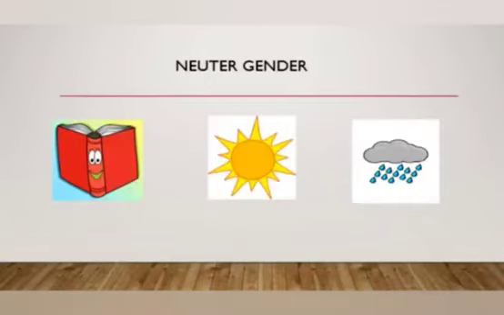Then we have examples of neuter gender. They are usually non-living things. For example, a book, the sun and a cloud will come under neuter gender.